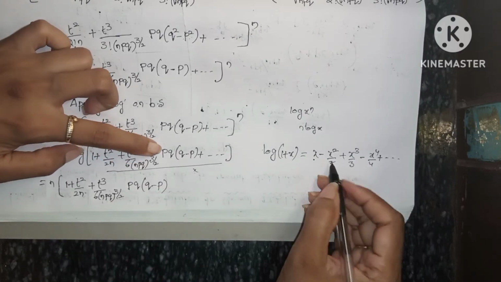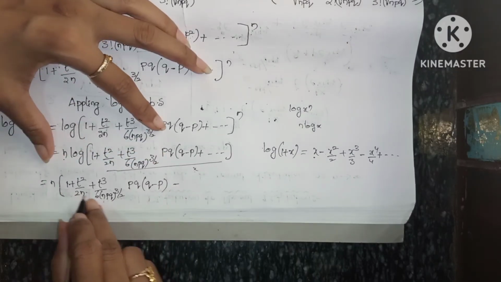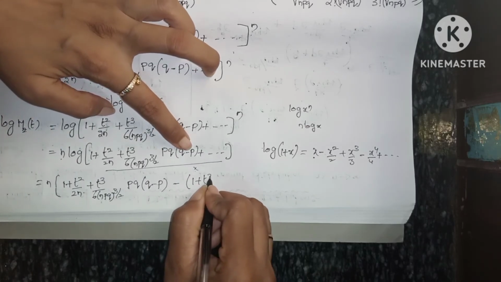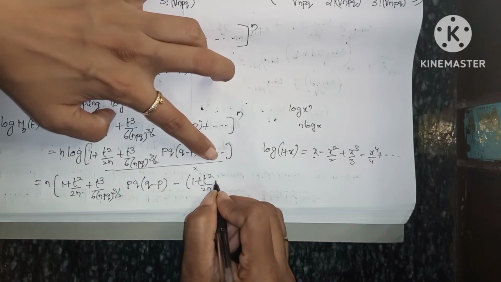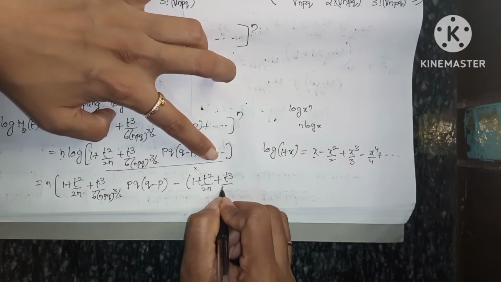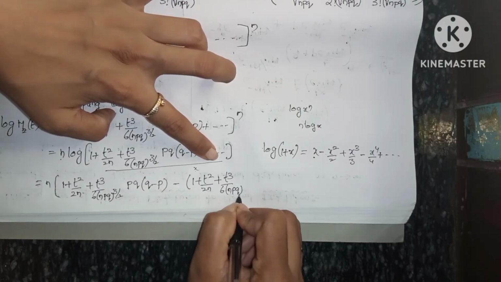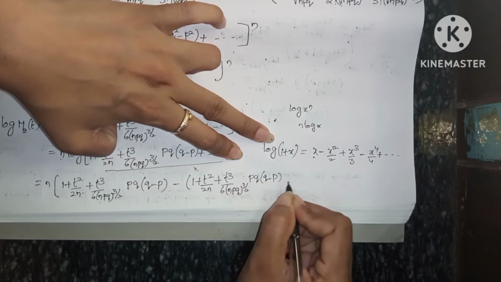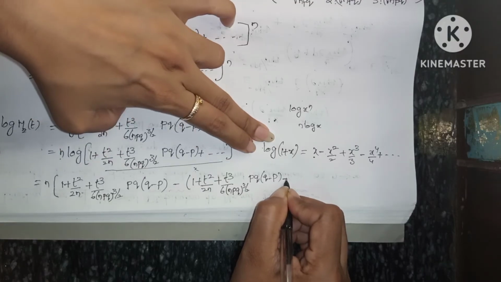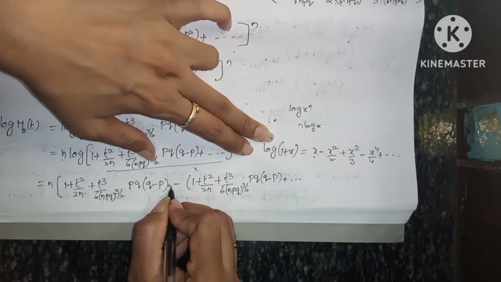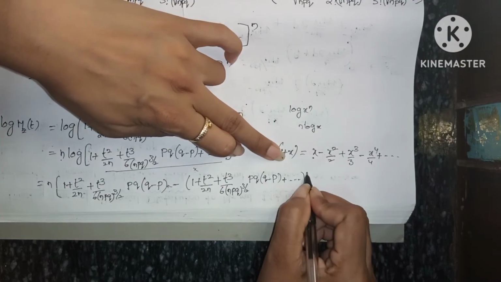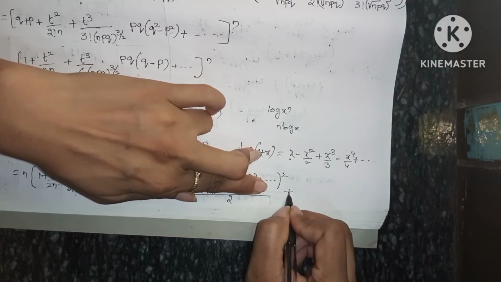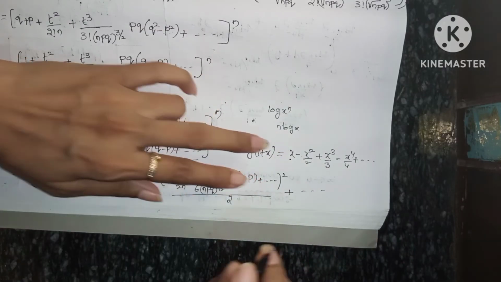This is x. Again minus x square, this means this full whole square by 2, plus and so on, here also plus and so on whole square by 2. Again plus and so on we'll write.